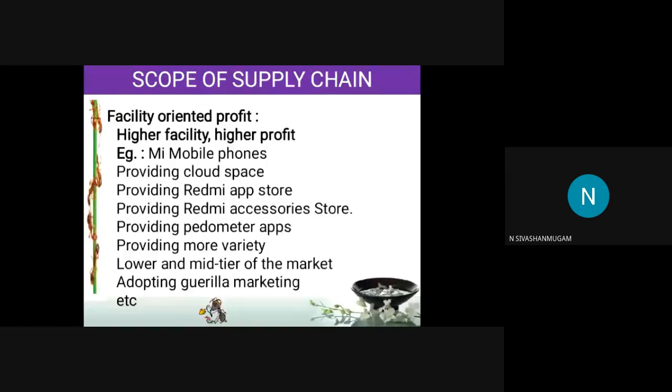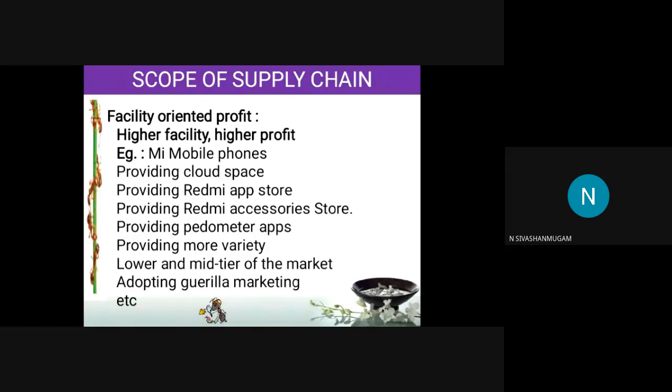Next is the facility-oriented profit. By providing higher facilities, they increase the cost of the product. For example, if you take Mi phones, they provide free cloud space and a separate app store, apart from the Google Play Store or Apple App Store. They also have accessory stores. If you buy the mobile, you can buy headphones, speakers, Bluetooth devices or a power bank from Mi itself. There are also apps like a pedometer app, which shows how many steps you walked, and some free health apps. And they provide a greater variety of phones.